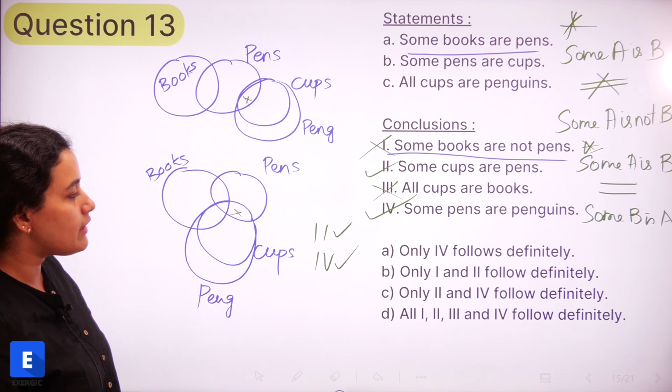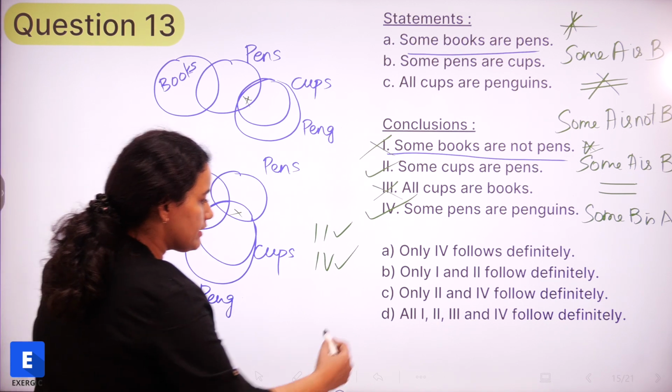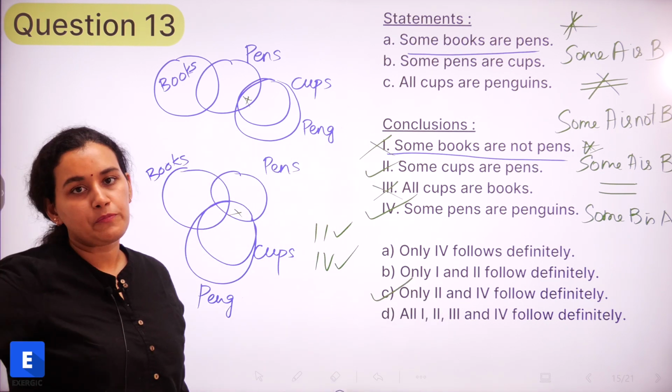Only 4 follows, only 1 and 2, only 2 and 4. This is the one that we are looking for. The correct answer is option C.